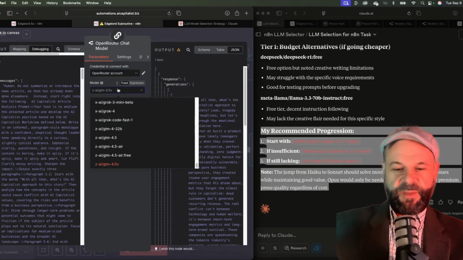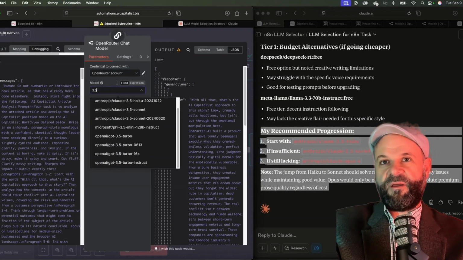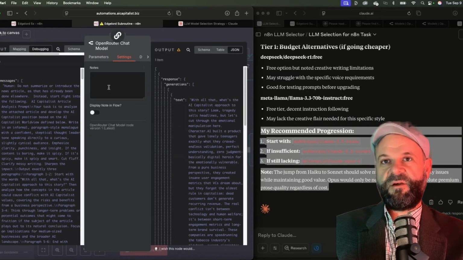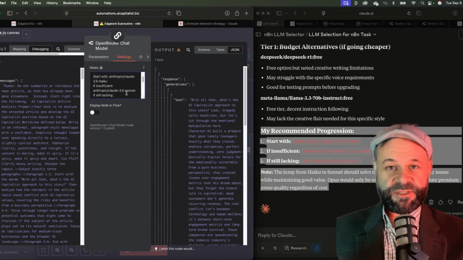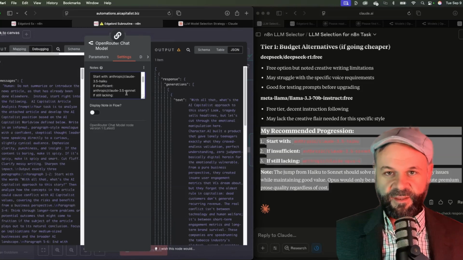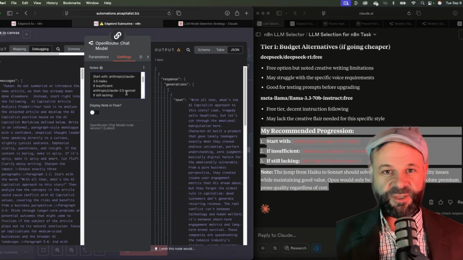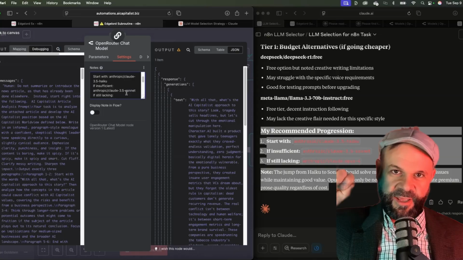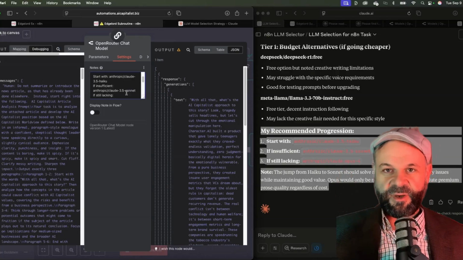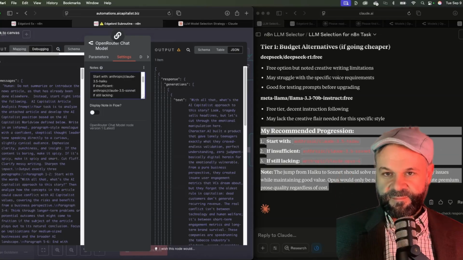So I'm going to come over to the automation, 3.5 Sonnet, go over to settings. I'm going to enter in the notes the overall recommendations with the backup models. So once I run this automation, if I'm finding that the writing quality isn't good enough or it just can't hack it or something's not working, then I can go down this list and start trying other models, and I already have the work done for me. And that's how you do it.